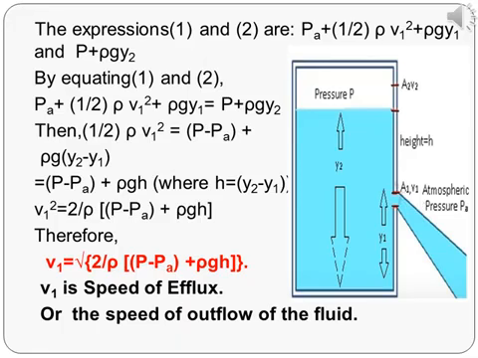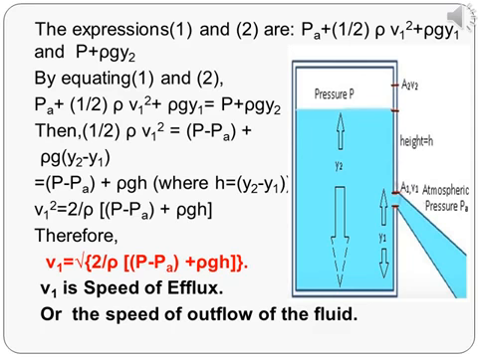Then 1 by 2 rho V1 square is equal to P minus Pa plus rho G Y2 minus Y1, which is equal to P minus Pa plus rho G H, where Y2 minus Y1 be H, which is the height of the slit from the bottom surface of the vessel.